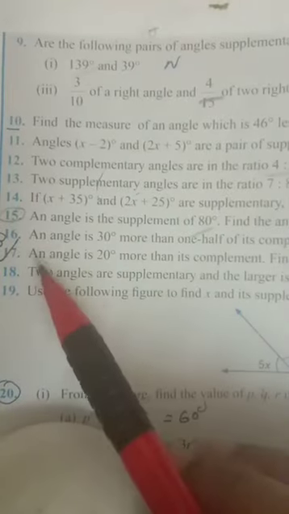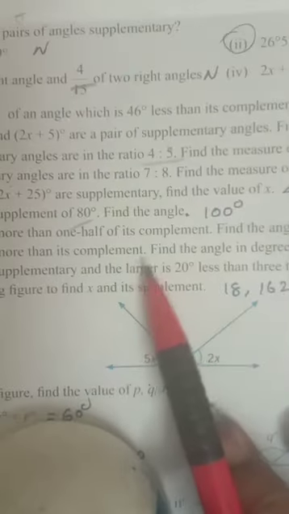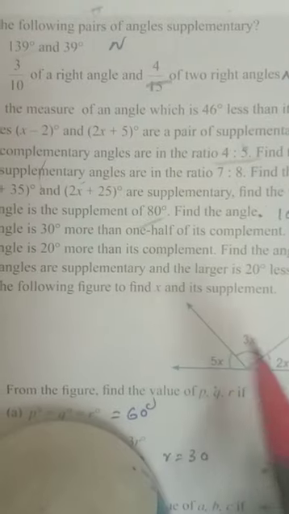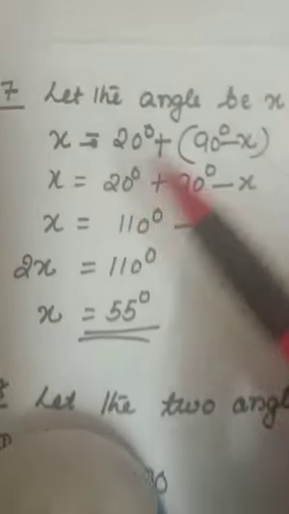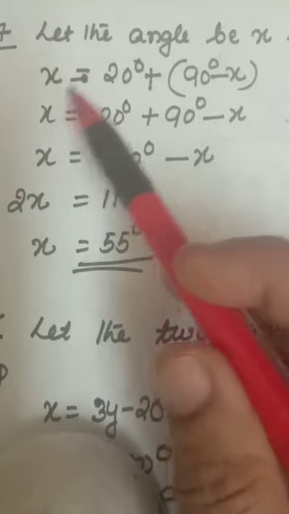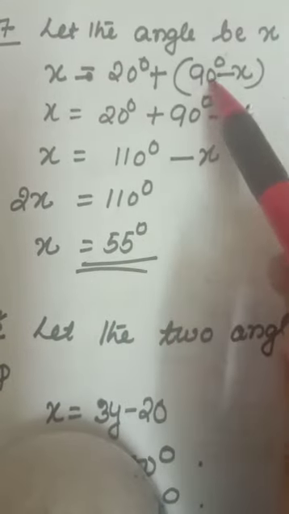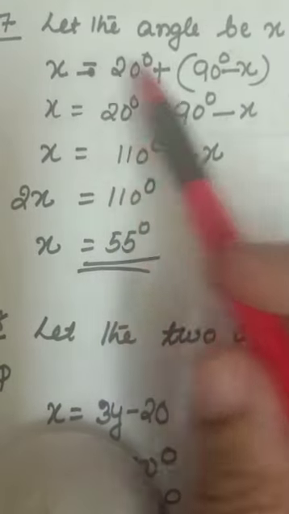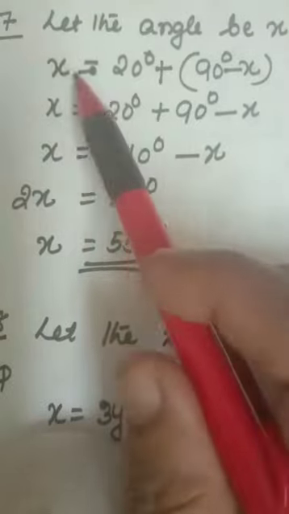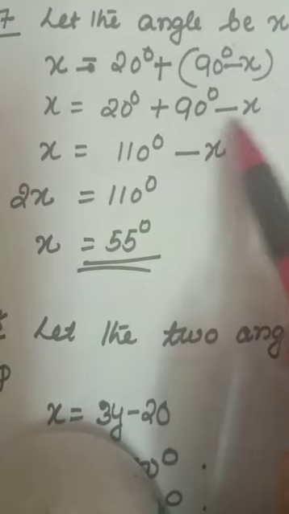Question number 17. An angle is 20 degree more than its complement. Find the angle in degree. Complement means you have to subtract from 90. Let the angle be x. The angle is 20 degree more than its complement. Complement of the angle means you have to subtract the angle from 90. Your angle is x. Open it.